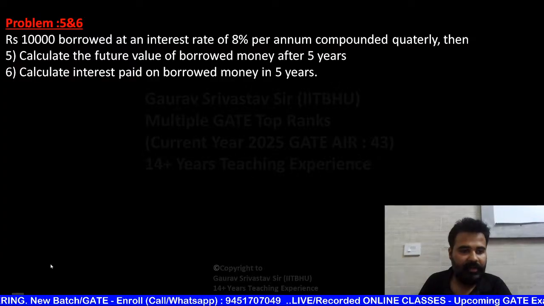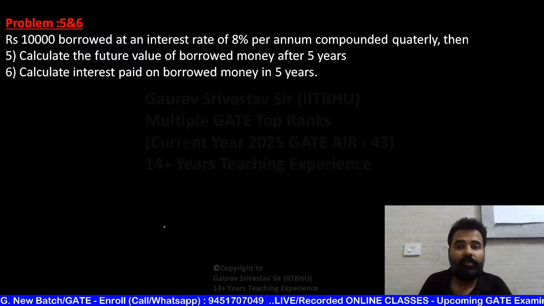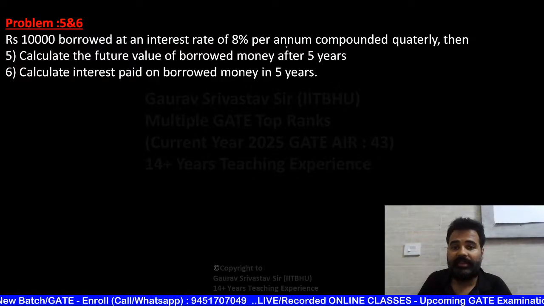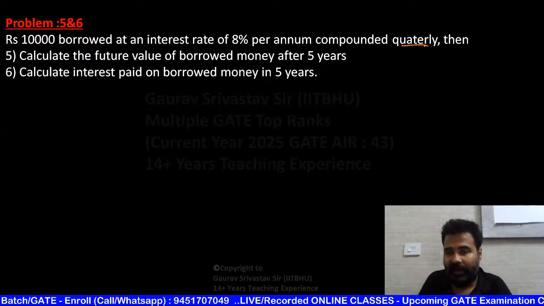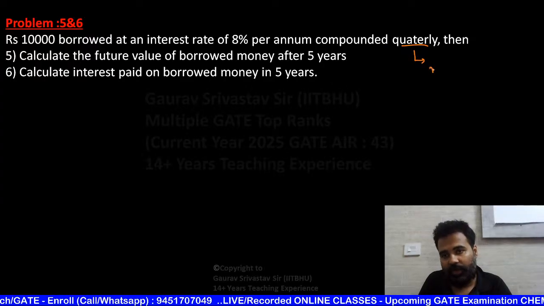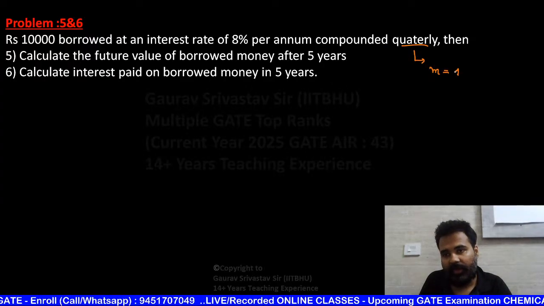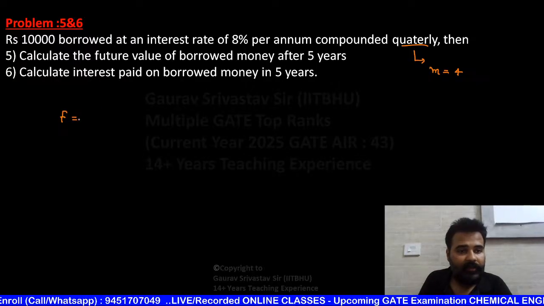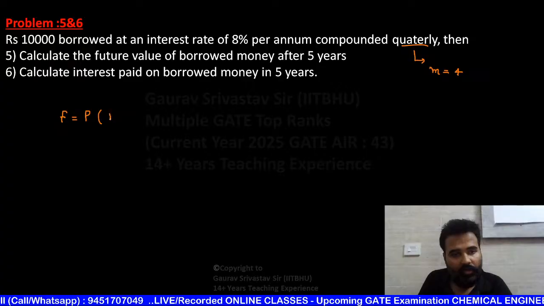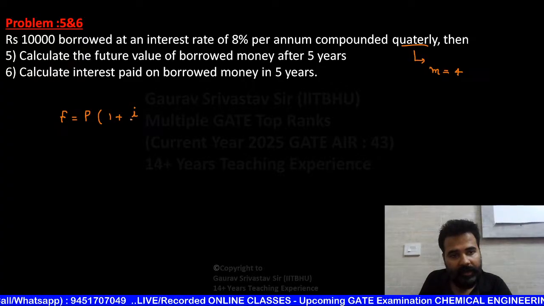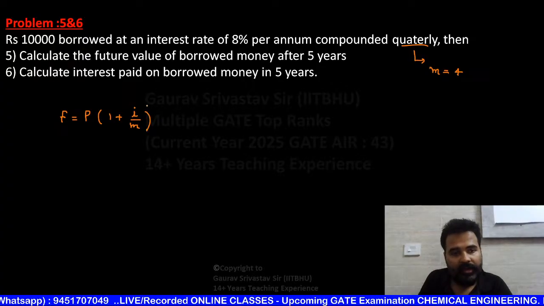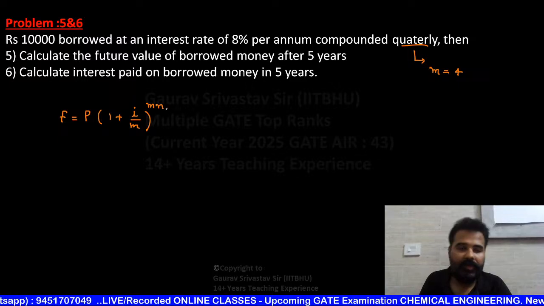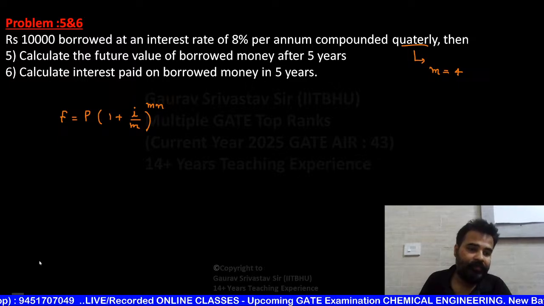Same formula this time, beta. But now the formula changes because interest is compounded quarterly. Quarterly means, beta, you are going to put m as 4. And now your formula is F equals P(1 + i/m)^(mn). This is your formula.